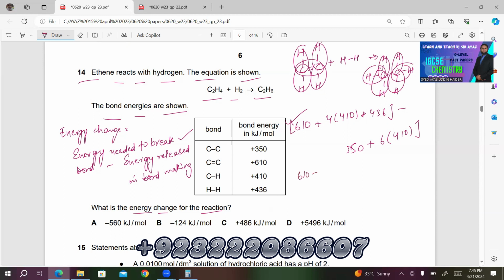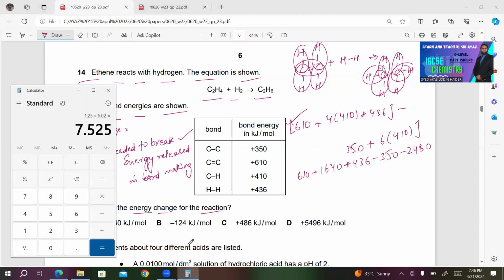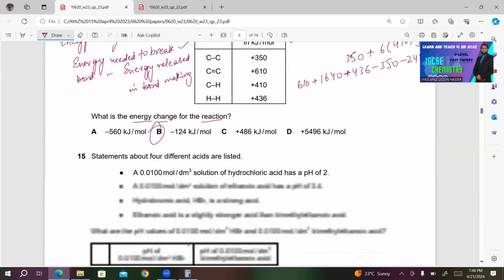So 610 plus 4 multiplied by 410, 1640, plus 436 minus 350 minus 2460. So 610 plus 1640 plus 436 minus 350 minus 2460 gives minus 124. B must be the right answer in this case.